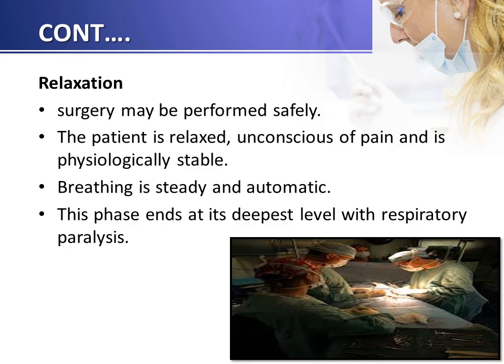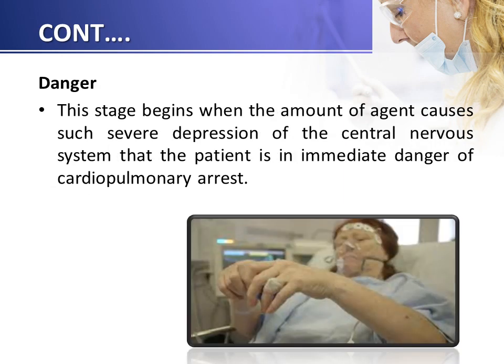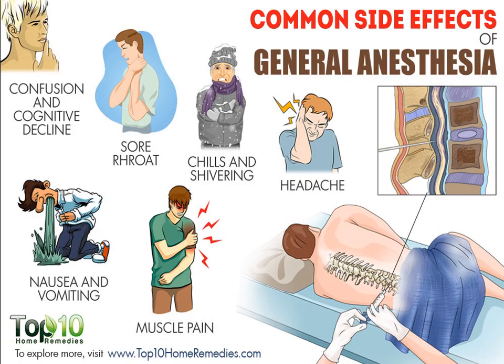Breathing is steady and automatic. This phase ends at its deepest level with respiratory paralysis. Now, fourth stage, danger. This stage begins when the amount of agent causes such severe depression of the central nervous system that the patient is in immediate danger of a cardiopulmonary arrest. Now, common side effects of general anesthesia include confusion and cognitive decline, sore throat, chills and shivering, headache, nausea and vomiting, and muscle pain.